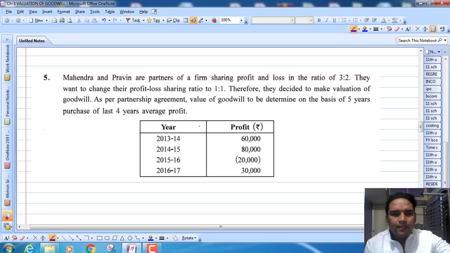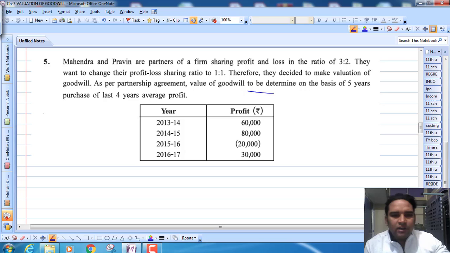Question number 5. Mahendra and Praveen are the partners of the firm sharing profit and loss in the ratio 3:2 and they want to change their profit and loss sharing ratio to 1:1. Therefore, they decided to make the valuation of goodwill. As per the partnership agreement, the value of goodwill is to be determined on the basis of 5 years purchase of last 4 years. You can see the year is given and the profit is given. Now, again we are supposed to follow the 2 steps.